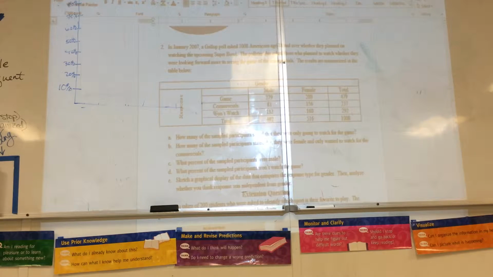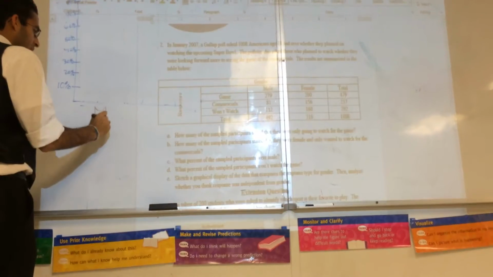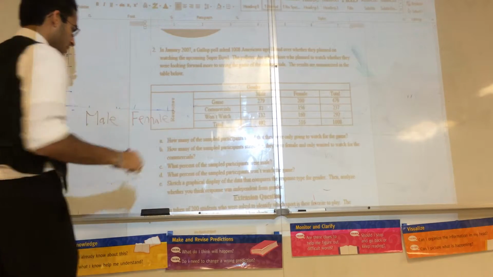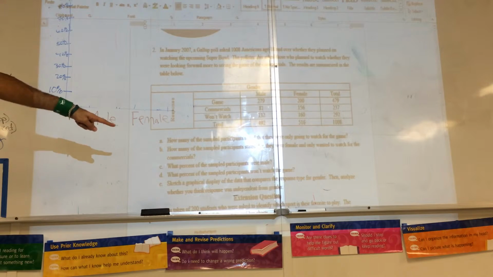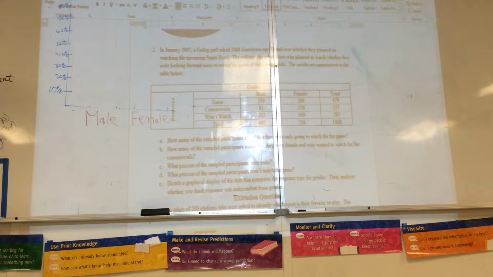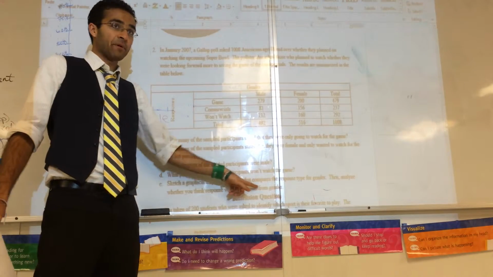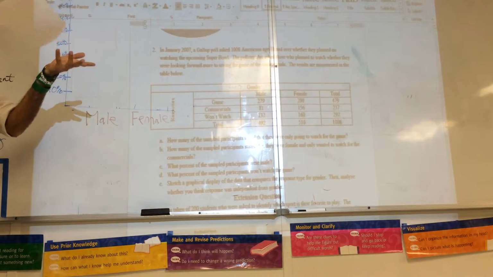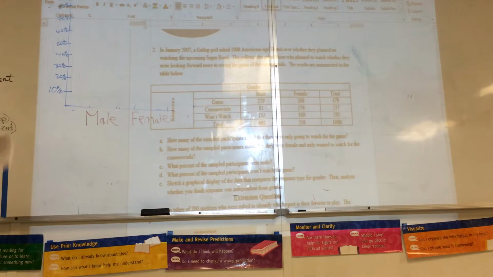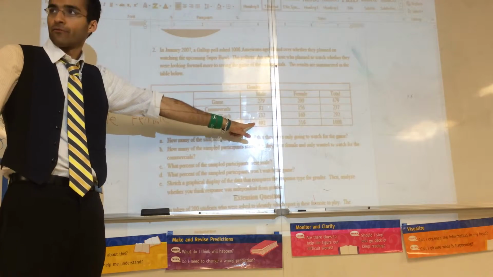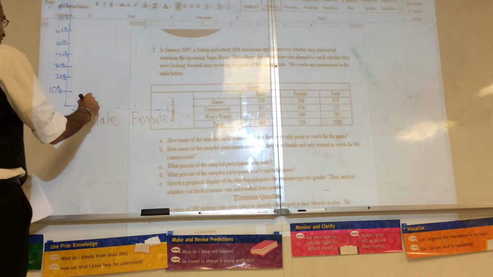Okay, so let's look at E, and then I will be done. On E, we want to break this down by male and female, because it's saying, sketch a display that compares response type for gender. Then analyze whether we think response type was independent from gender. Independent means gender has no effect on response. Dependent means gender affects response. Let's take a look. What percent of the males wanted to watch the game? Well, 279 divided by 492, which gives me 57%.